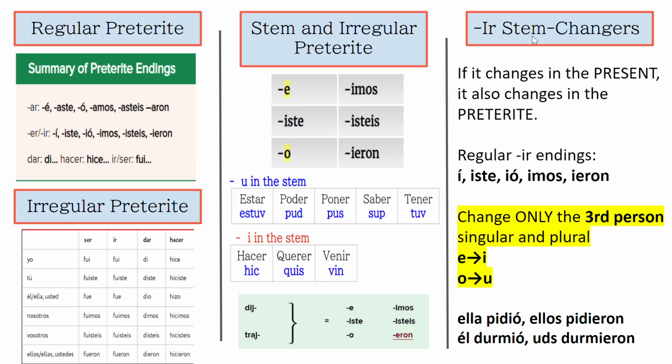Okay, so here's just a little snapshot of review. So we have our regular preterites. AR verbs will do that. ER verbs will do that. Dar, hacer, ir, and ser are stem changers. Okay, let's see if it's over here. Here it is. It's conjugated down here for you. So ser, all of these, ir, dar, and hacer.